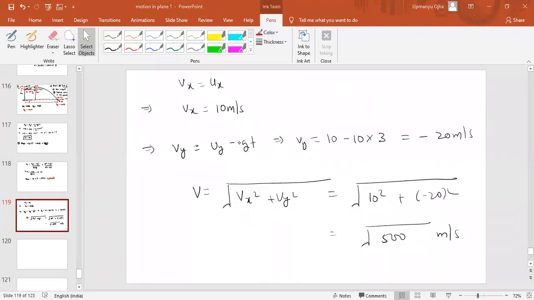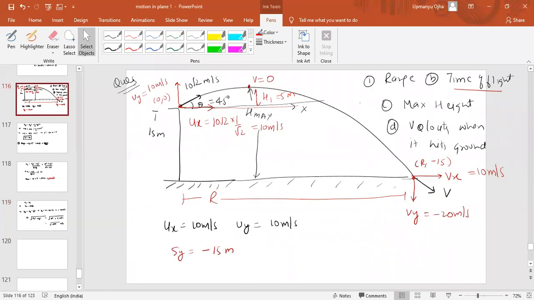And then we have this velocity when it hits the ground. You can see when it is hitting the ground, the direction of velocity will be somewhat like this. This is the direction of velocity. It will have two components, one along the x, other along the y. So vx is 10 meter per second, and vy we found as minus 20 meter per second.